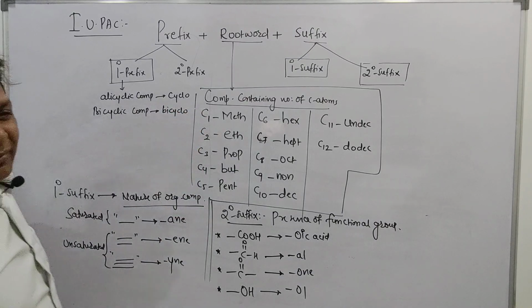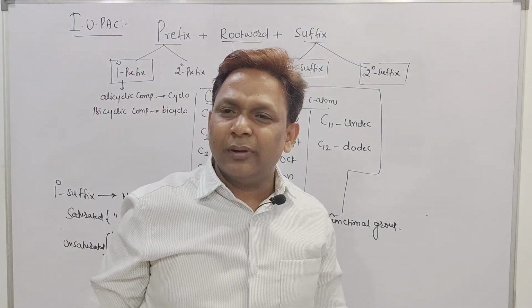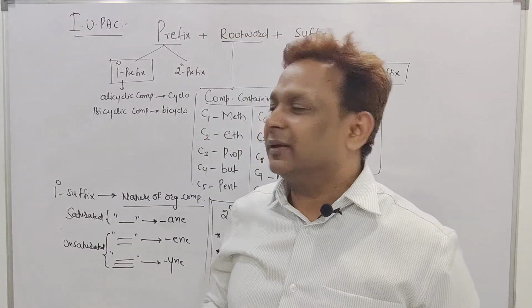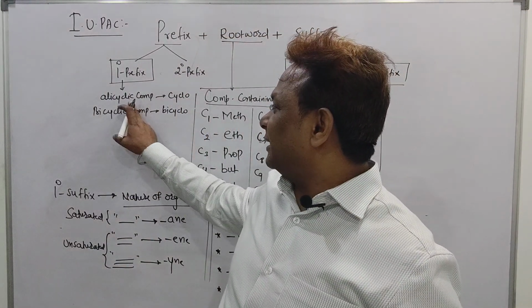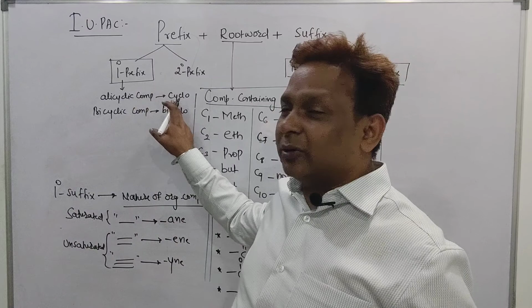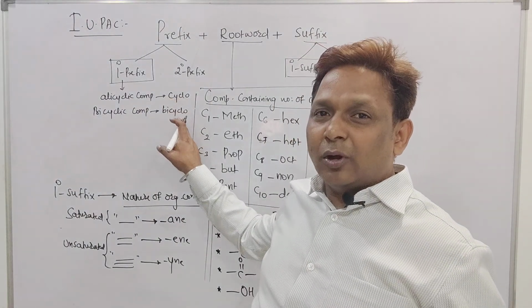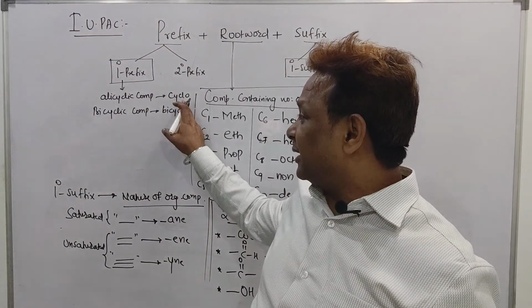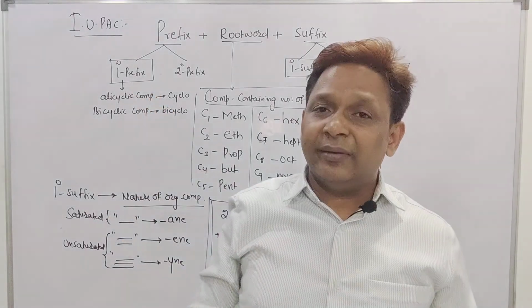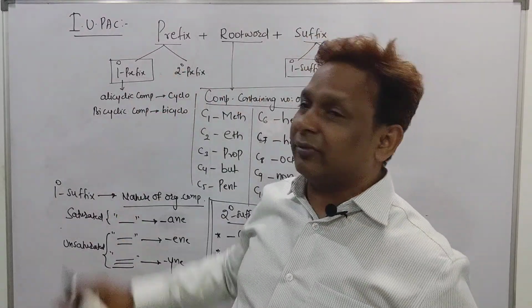So if the compound is alicyclic or bicyclic, then only we mention "cyclo" or "bicyclo", and these primary prefixes are used before the root word.